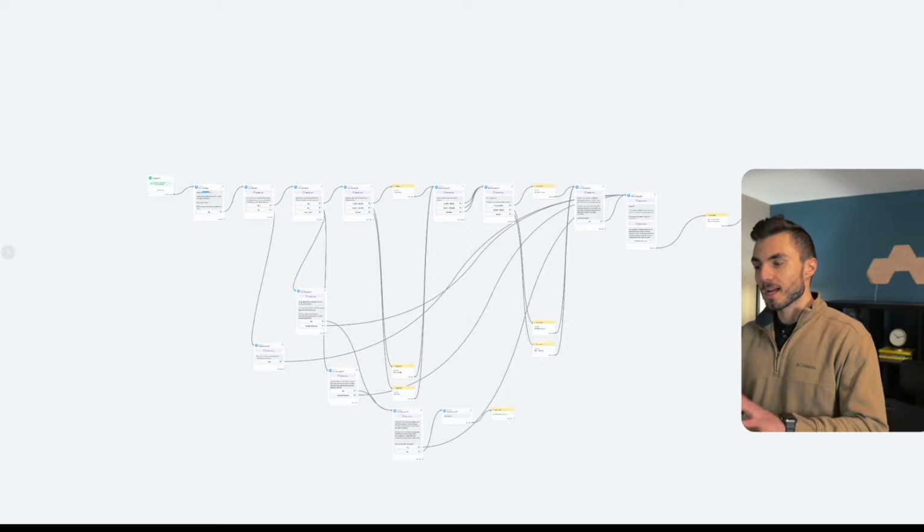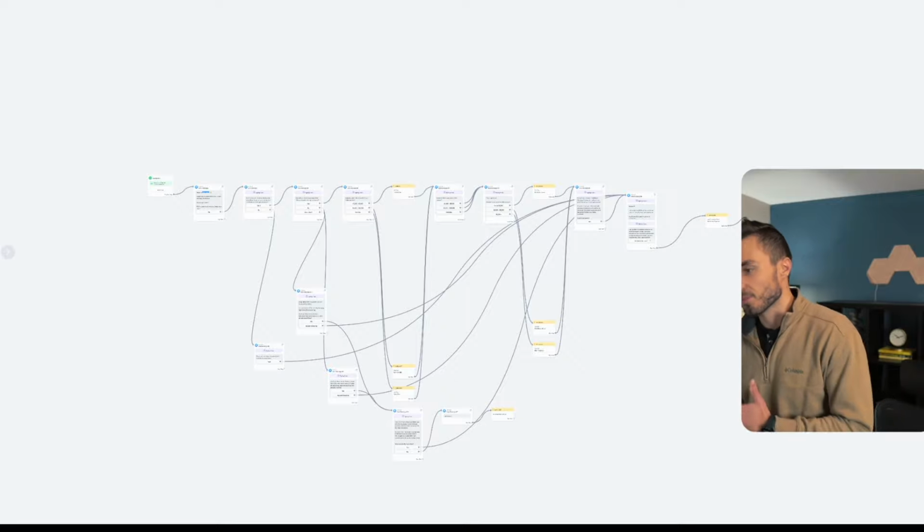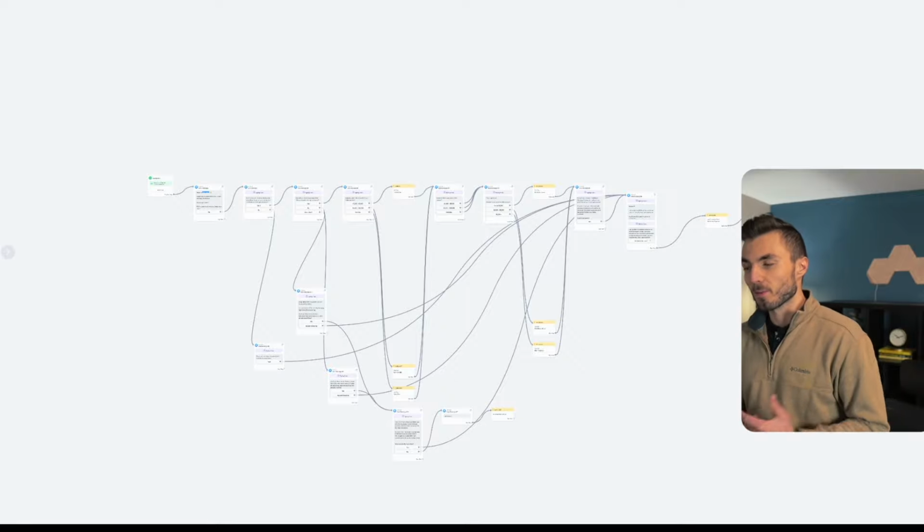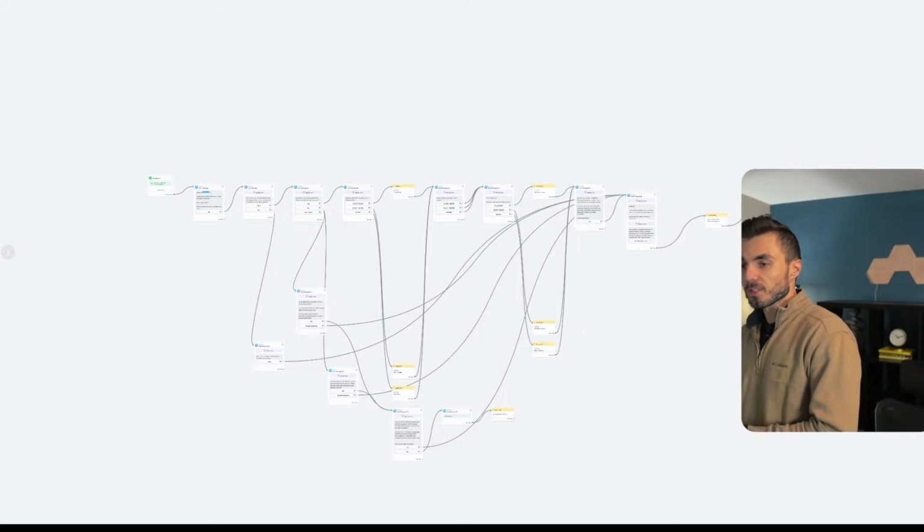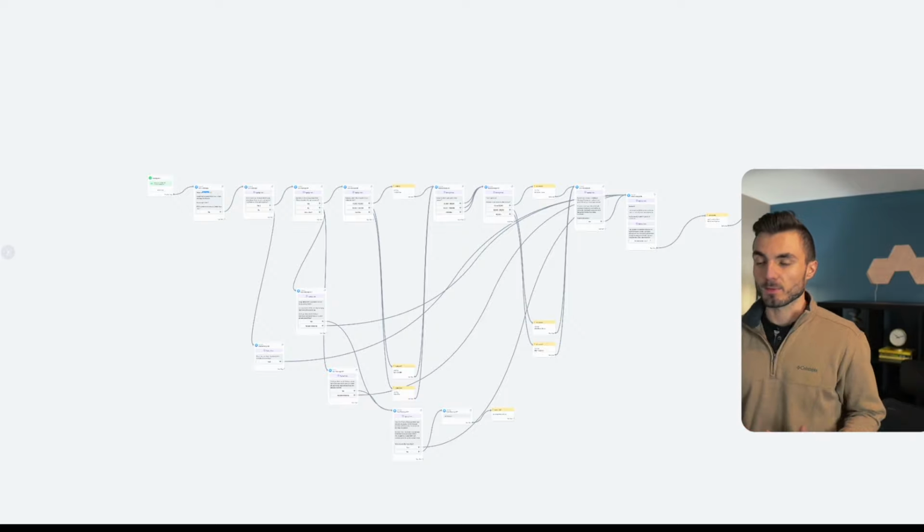So from the outside, at a high level view, this looks pretty complicated, maybe a little bit confusing with all these different lines, all these different scenarios. But what I want to do is actually zoom in and walk through step by step how all these messages tied together and what it would look like for somebody that was actually going through this.